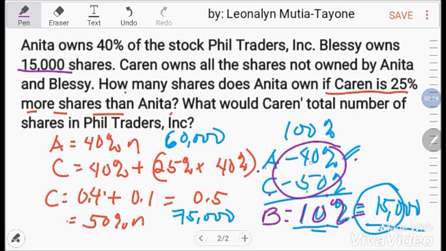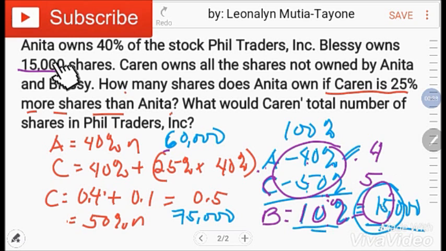So kung si Anita ay 40%, may 4 na 10% siya, kaya i-multiply mo siya ng 4. So 60,000. Ito namang si Karen, may 5 10% kasi 50% sa kanya. I-multiply mo si 15,000 by 5 and the answer is 75,000. So ang answer para kay Anita ay 60,000 at saka kay Karen ay 75,000.